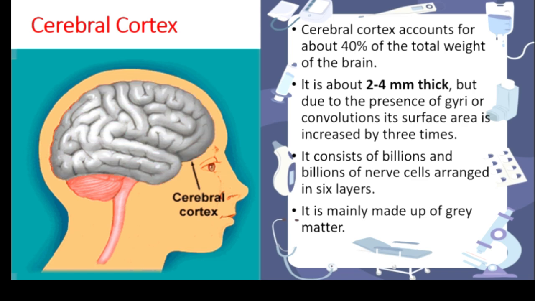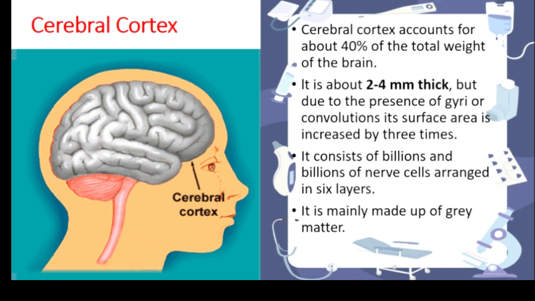It has two hemispheres, that is right and left cerebral hemisphere, and has four lobes: frontal, parietal, occipital, and temporal lobes. It also consists of three sulci, that is central sulcus, lateral sulcus, and parieto-occipital sulcus. And the main components of cerebrum are the cerebral cortex, cerebral medulla, corpus callosum, falx cerebri, and gyri.